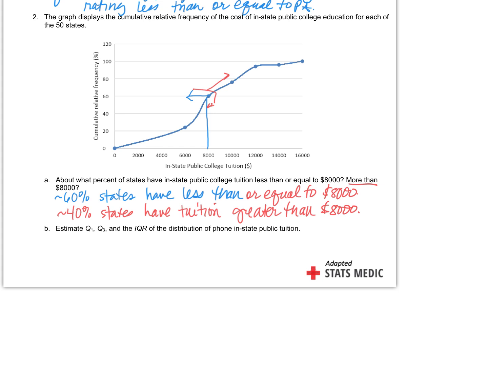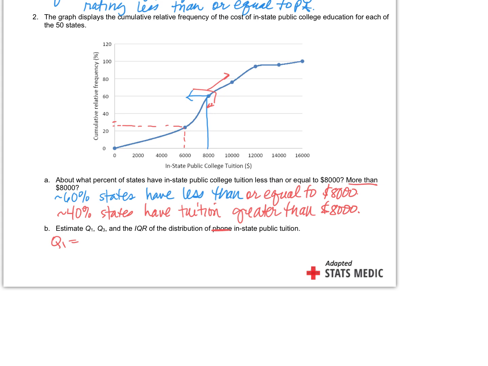Estimate Q1, Q3, and the IQR of the distribution of in-state public tuition. What does that mean? All right, so let's estimate. What do we think Q1 is? You think it's 7? I think it's just 6.